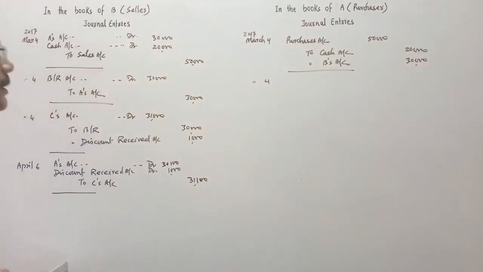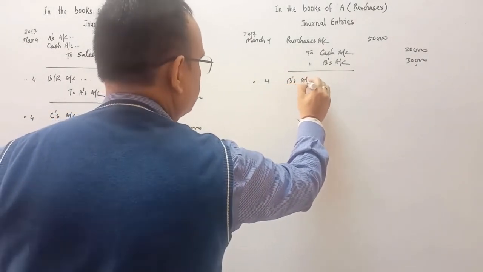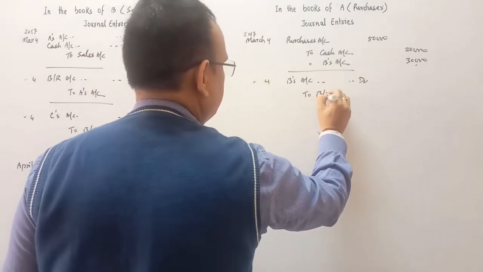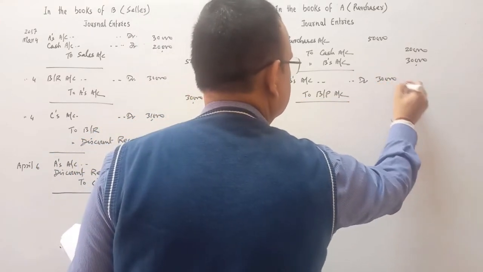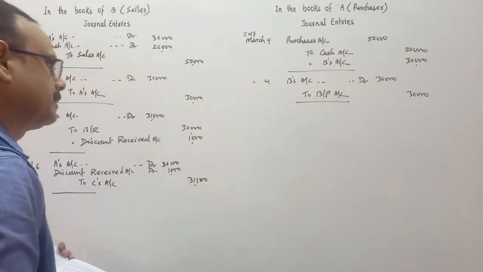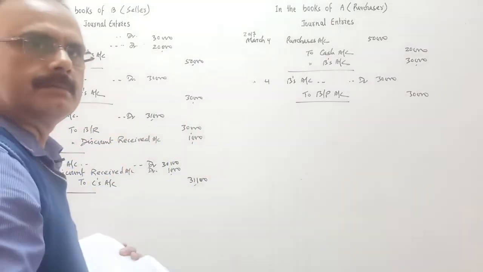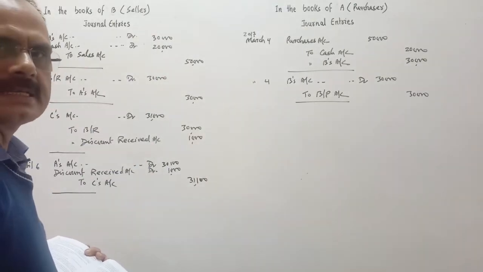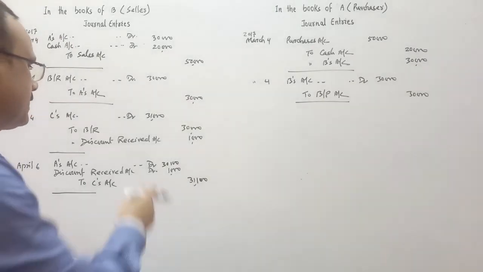Next entry is on March 4. On March 4, he has accepted a bill, so B's account debit to bills payable account. Bills payable is of rupees 30,000. He will not do the entry for the endorsement of the bill. B has endorsed the bill, so the drawee or purchaser is not at all concerned with that, so he will not do the entry for this.